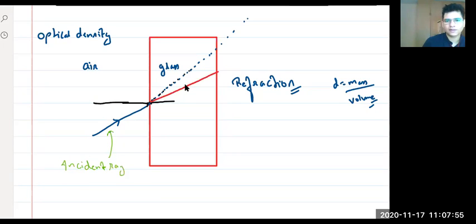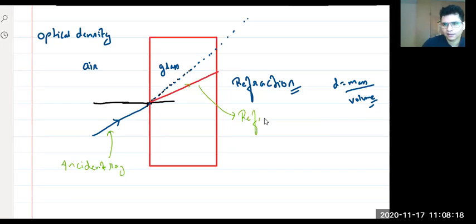What about this red line? Tell me, what about this red line? Think about it. Think yourself. What should this red line be called? When we talk about reflection, it was the reflected ray. This is the refracted ray. Very good, Tejas. Very good, Shivansh. So this is called the refracted ray.